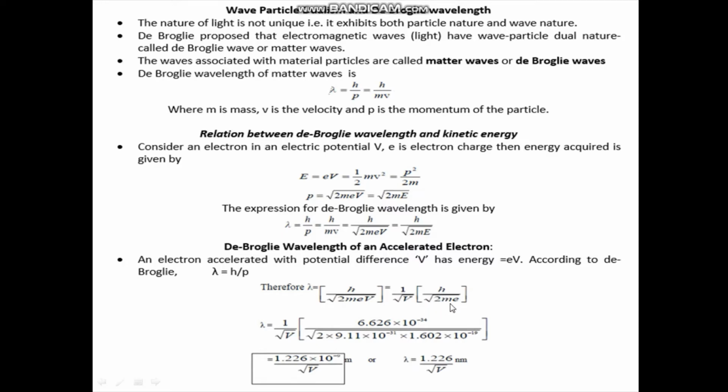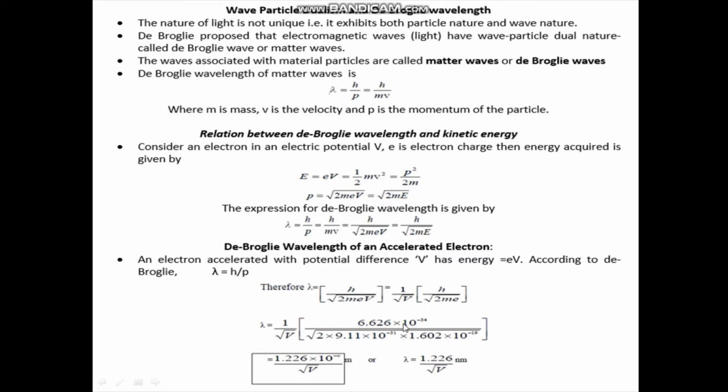If you calculate the value of this constant: h, Planck's constant, 6.626 into 10 to the power minus 34, divided by root of 2m, where m is the mass of the electron, 9.11 into 10 to the power minus 31, into e, the electron charge, 1.602 into 10 to the power minus 19.